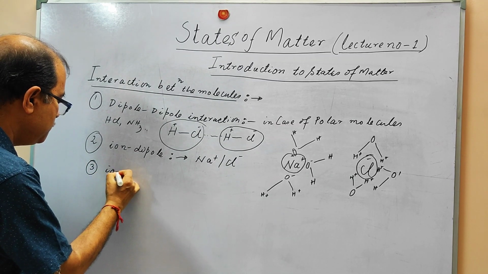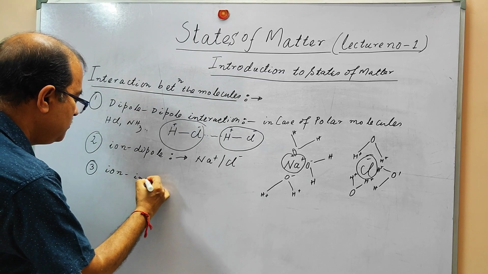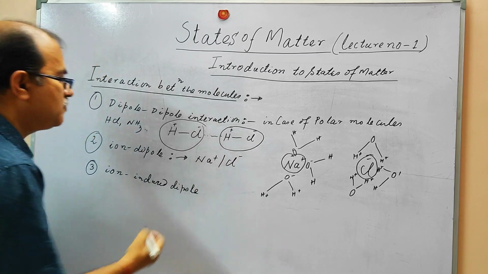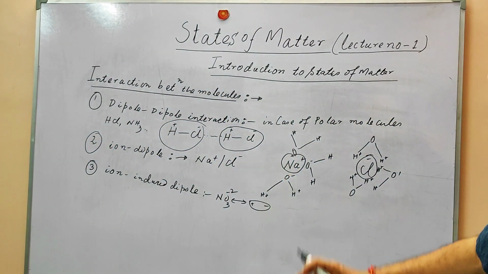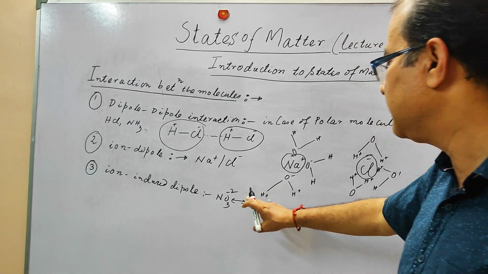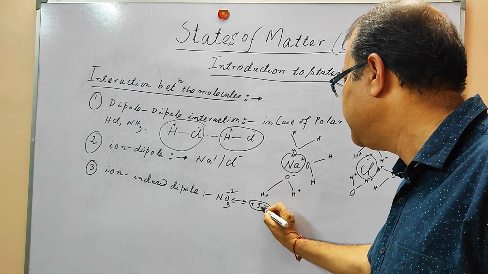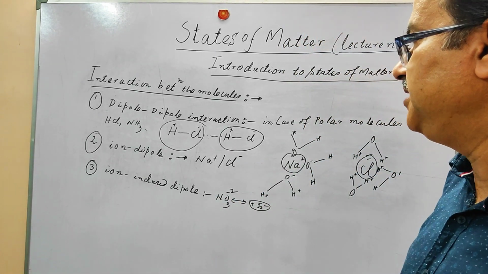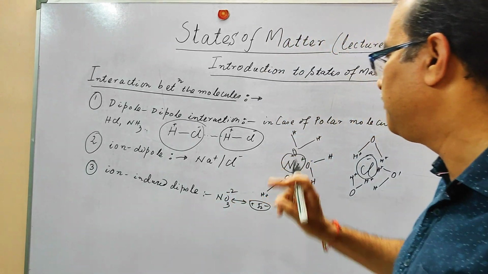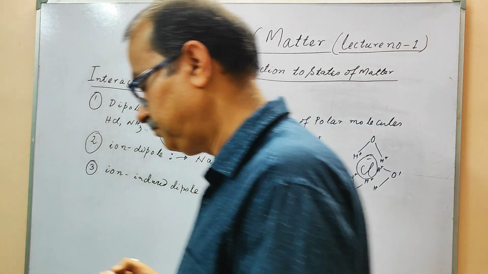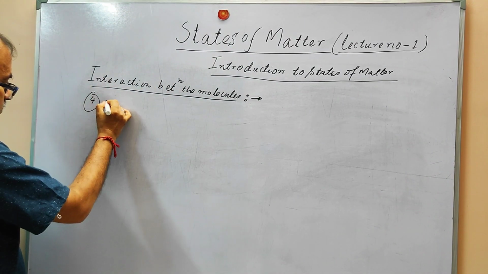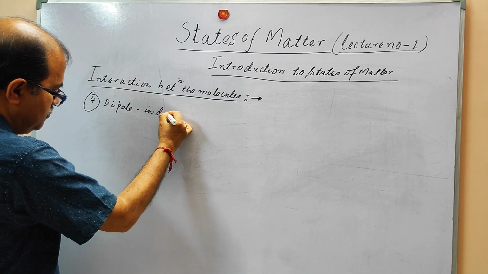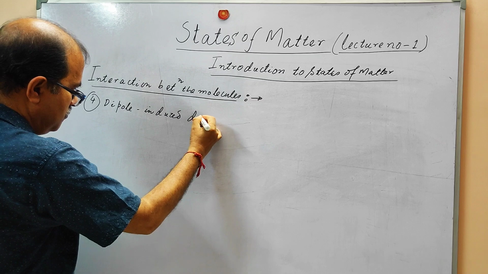Then another type, number 3, is ion-induced dipole. In this case, the NO3 minus ion will be attracted by the I2, and a dipole moment is created in the I2 by this NO3 minus ion, and you will find there is an interaction between them. Next is dipole-induced dipole.